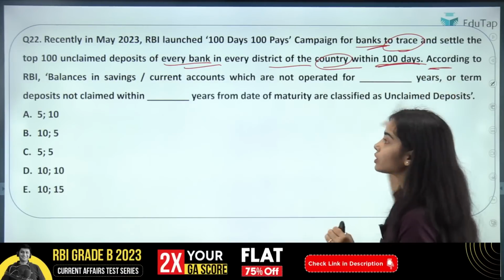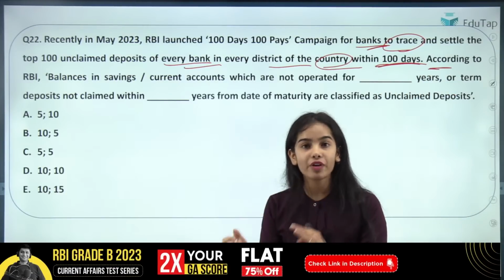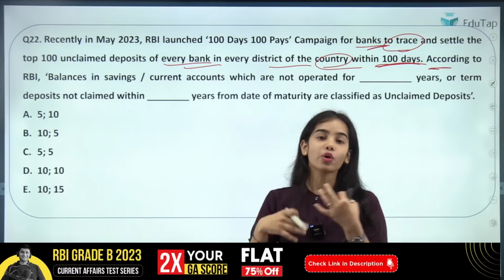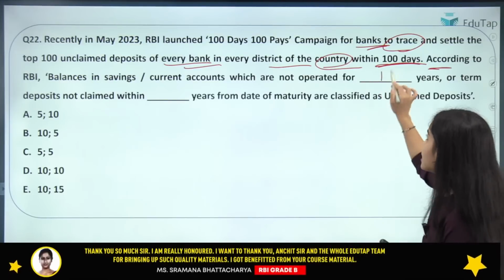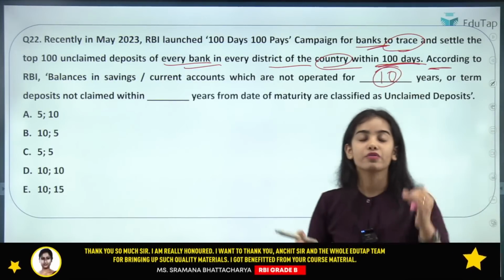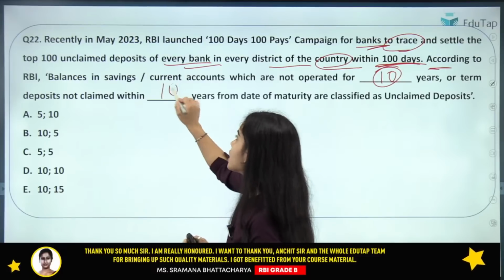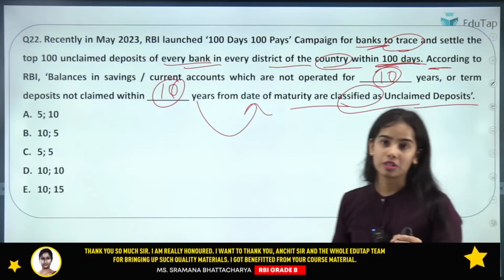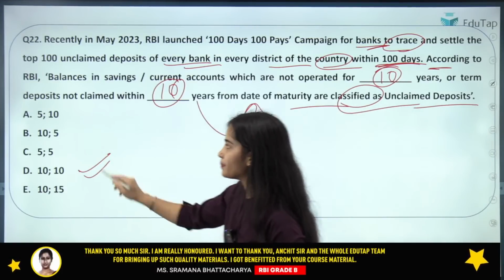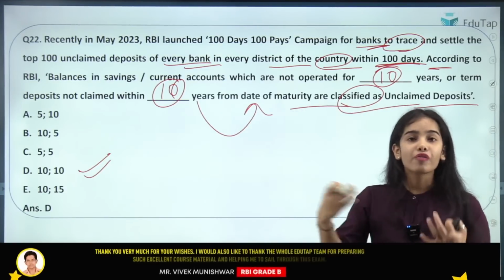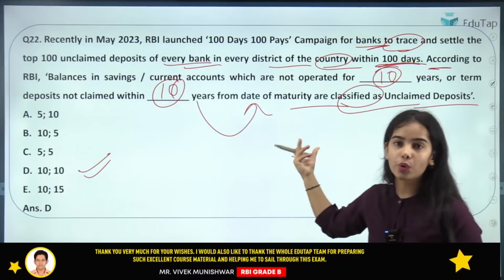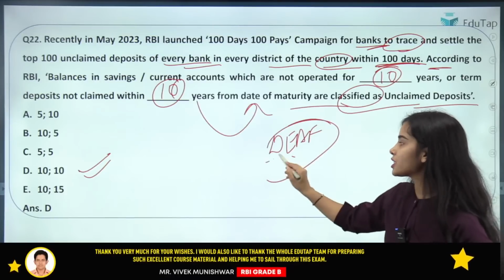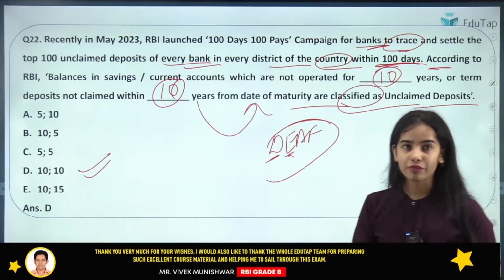So according to the RBI, the balances in the savings or current account which are not operated, not used, not touched for 10 years, as well as the time deposits which are not claimed within 10 years from the date of maturity, are classified as unclaimed deposits. So the right answer here is D. And in which fund do these unclaimed deposits go? They go to the DEAF fund, that is Depositor Education and Awareness Fund.